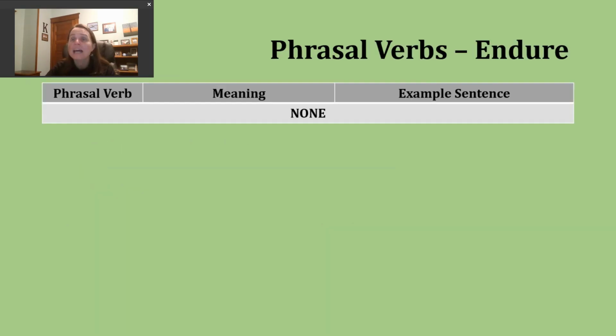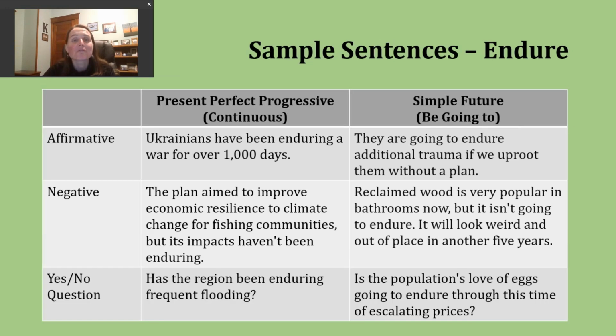Okay. Now, we don't have any phrasal verbs that we need to study, so let's move on and do a little verb tense practice. Today, I thought we could review the present perfect progressive and the simple future. Let's start with the present perfect progressive. First, some teachers or textbooks or even other YouTube videos might refer to this verb tense as the present perfect continuous, and that's just fine. It means exactly the same thing.